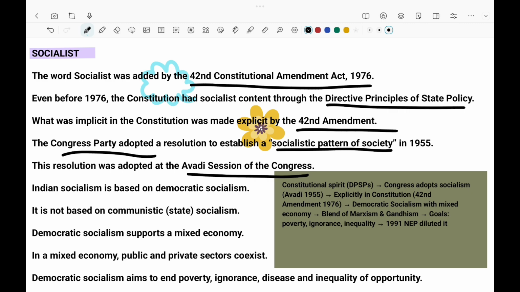And what is this Avadi session of the Congress? Where the Congress declared that no Indian people should work under the British companies. It was a remarkable decision which led to the resolution of socialistic pattern of society.